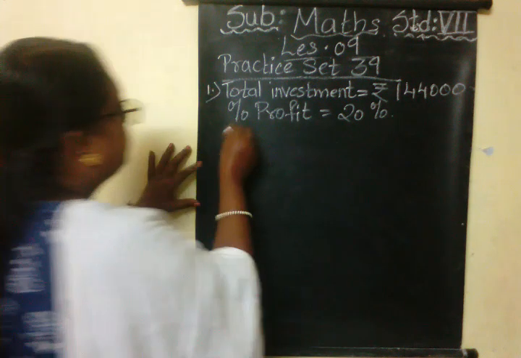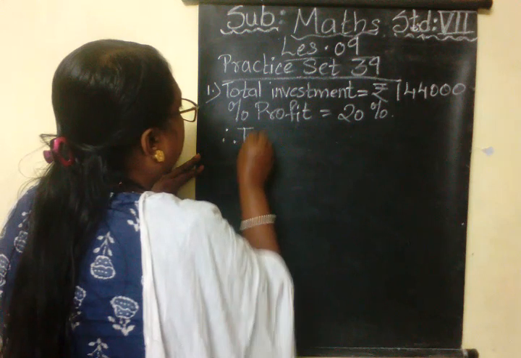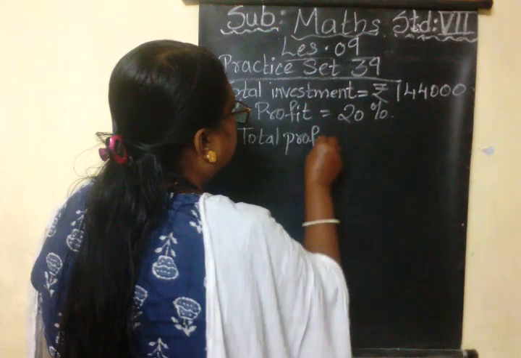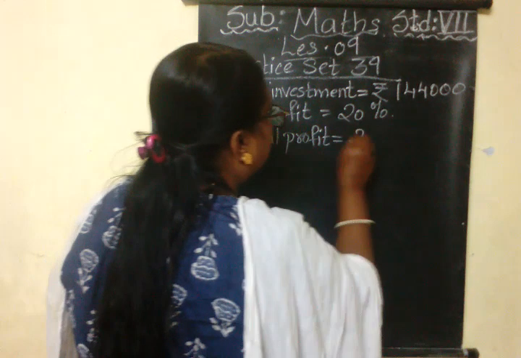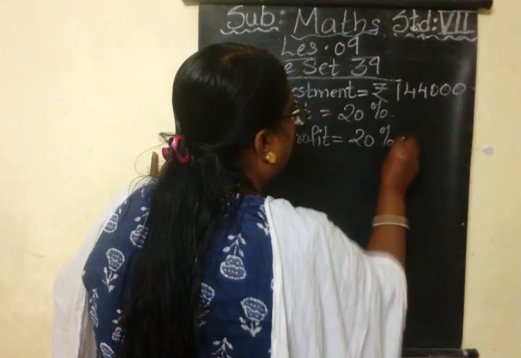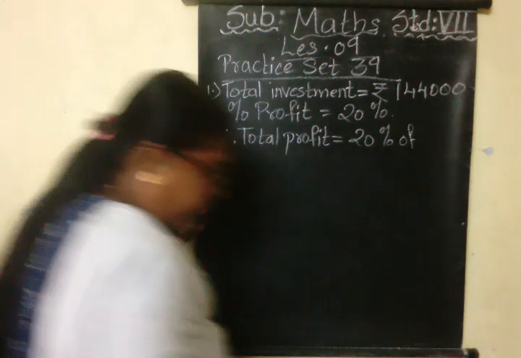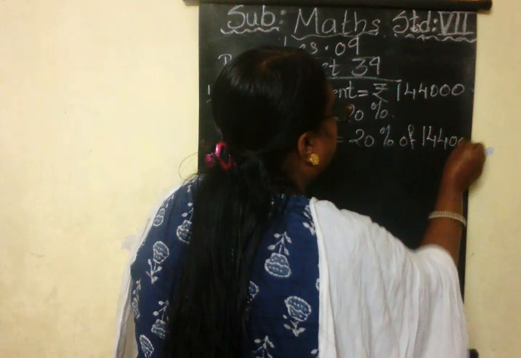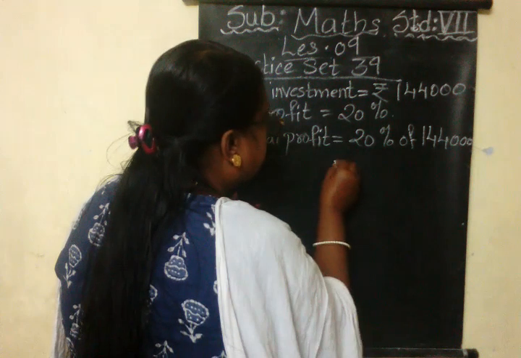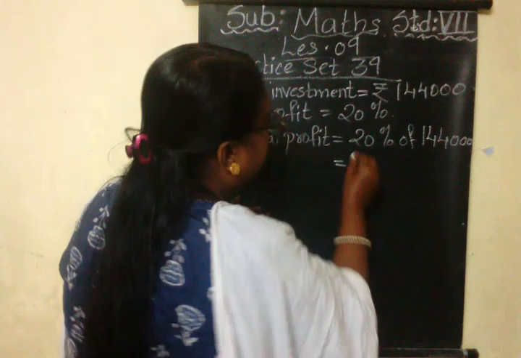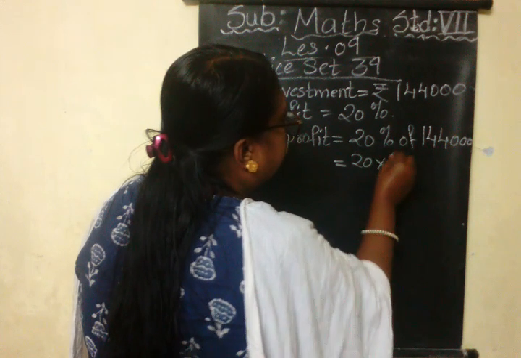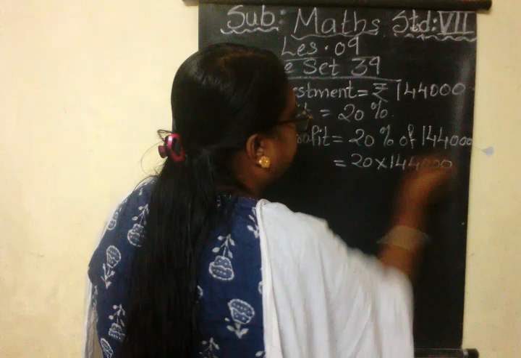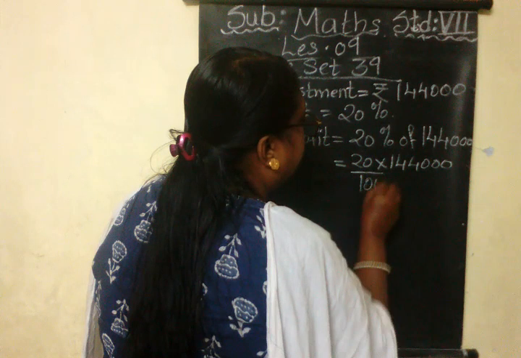Therefore, total profit is equal to 20% of 1,44,000, which gives in calculation 20 multiplied by 1,44,000, divided by 100.